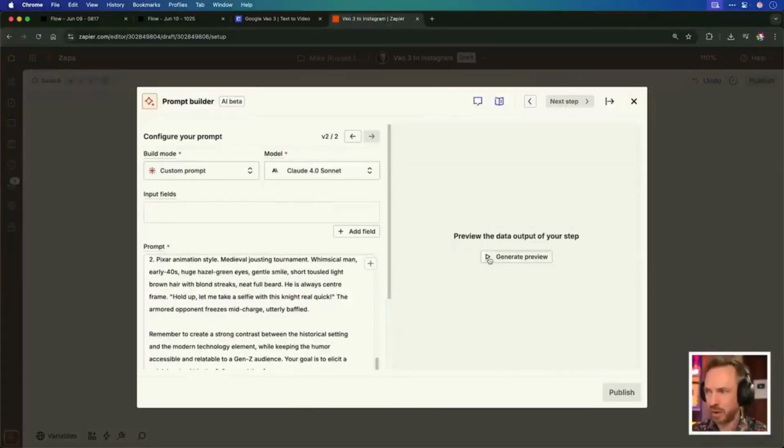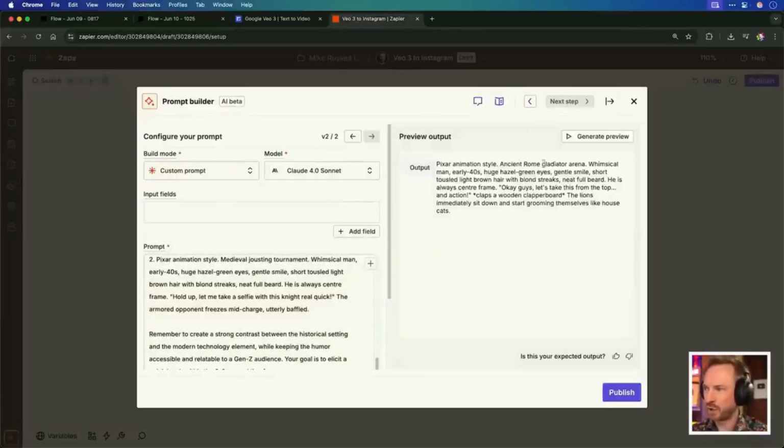So I'm just going to click Generate Preview to see what it would come up with. Okay, and you can see it's come up with Ancient Rome Gladiator Arena. This is good enough to get started with. Let's automate further and get VO3 into my automated Zap that runs every single day.